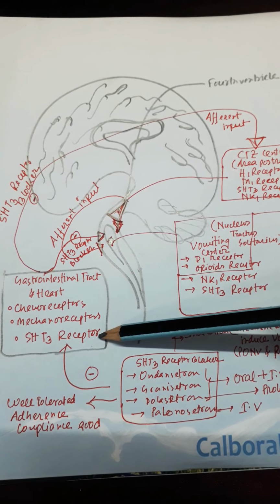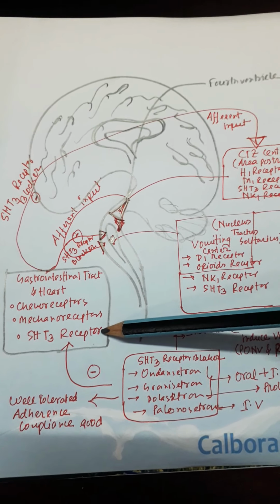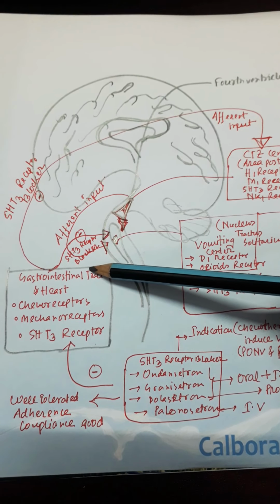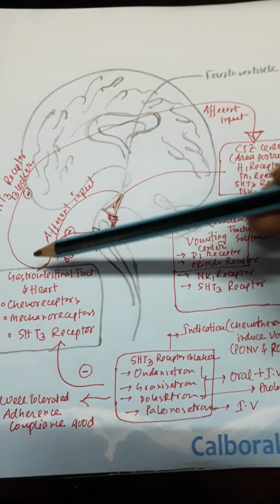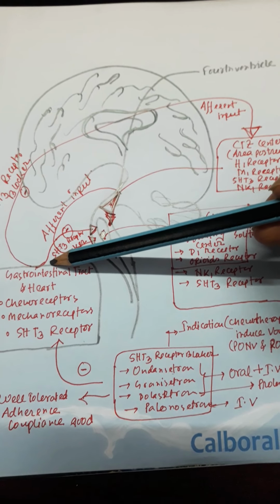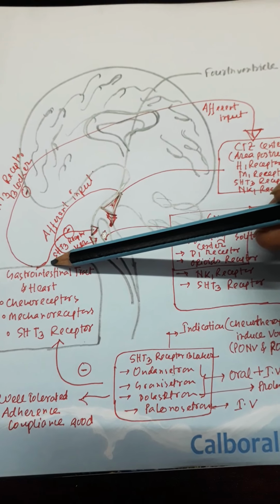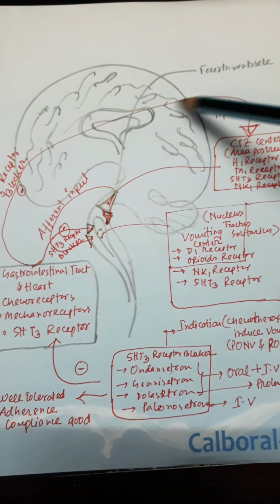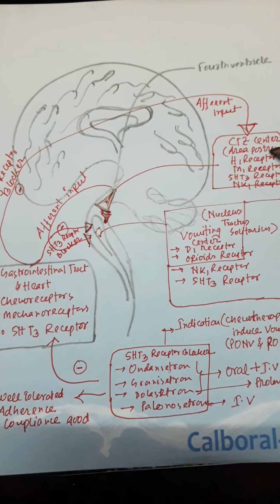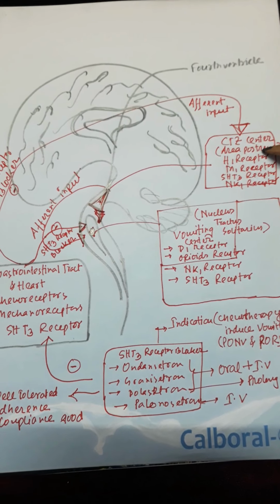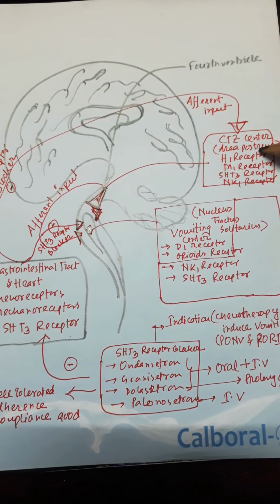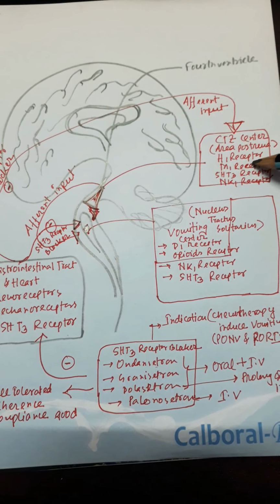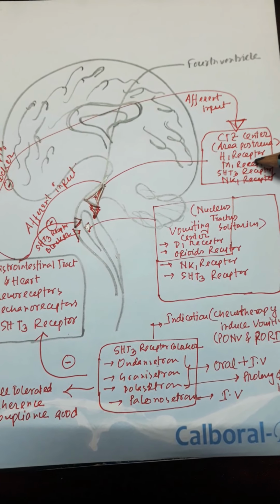When this 5-hydroxytryptamine 3 receptor is stimulated by chemotherapy or radiotherapy in the gastrointestinal system, it sends efferent impulses towards the chemoreceptor trigger zone. We know the chemoreceptor trigger zone is one kind of vomiting center, and it itself induces vomiting.